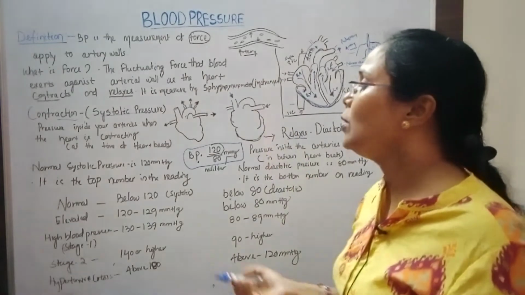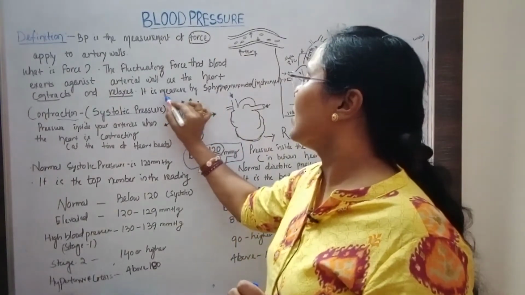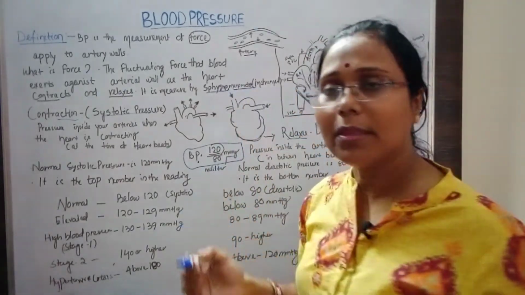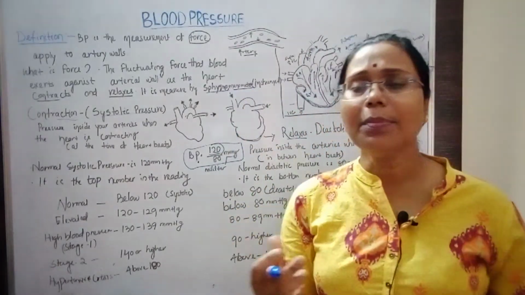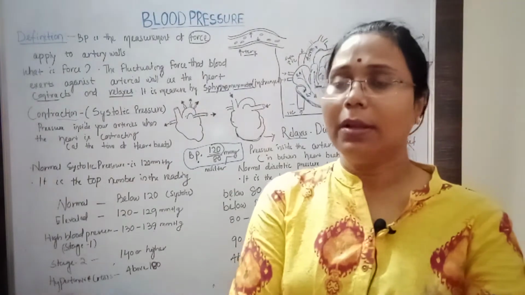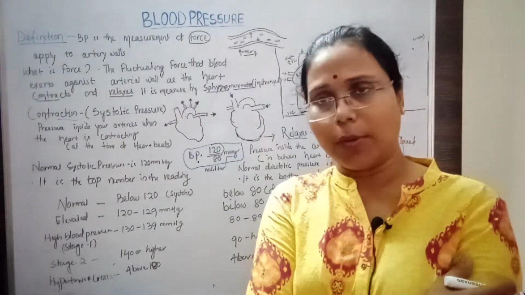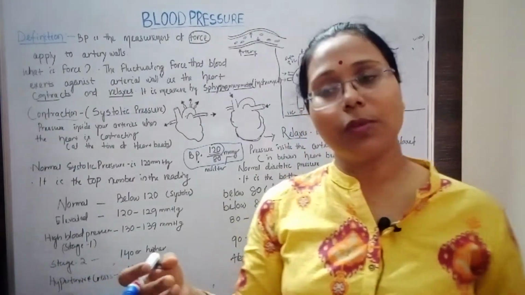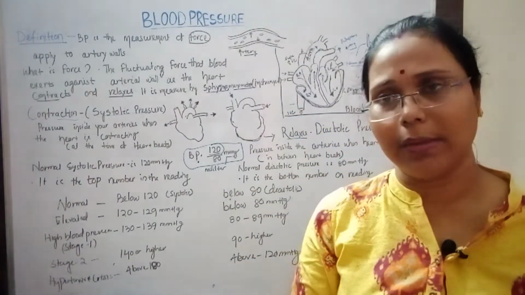Okay. So how do we measure blood pressure? The measurement instrument is called sphygmomanometer. It is an inflatable cuff that is attached to the upper arm, and another end is attached to the gauge, giving pressure to that apparatus.